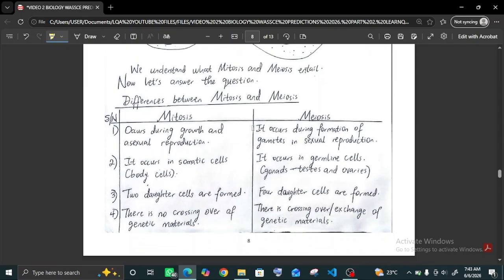Now that we understand what mitosis and meiosis entail, let's look at the question. The question is differences between mitosis and meiosis. Mitosis occurs during growth and asexual reproduction, and that's why it occurs in the somatic cells. Somatic cells are body cells. So your hand, your brain, and your legs. This is where mitotic cell division occurs. Meiosis occurs in the germinal or germline cells. Let me type out germinal so you can understand what I mean. Germinal.